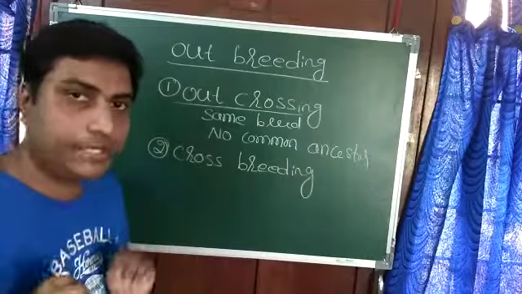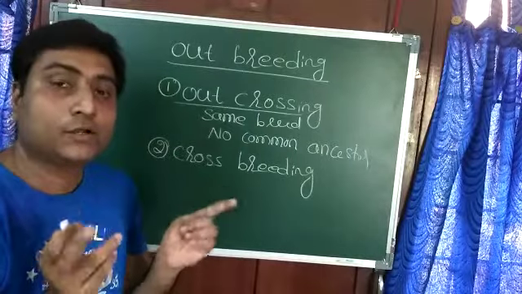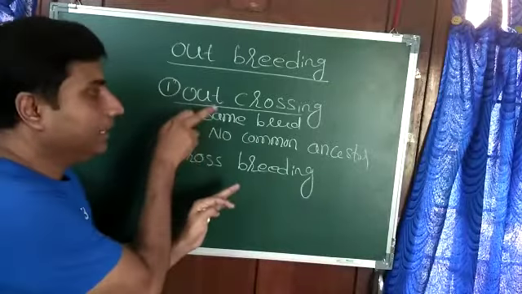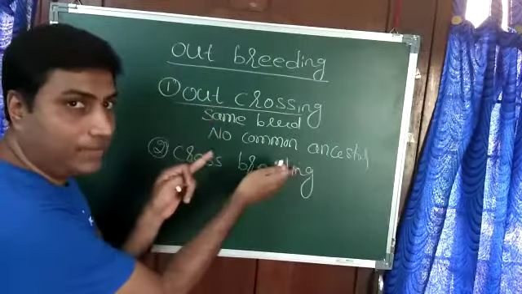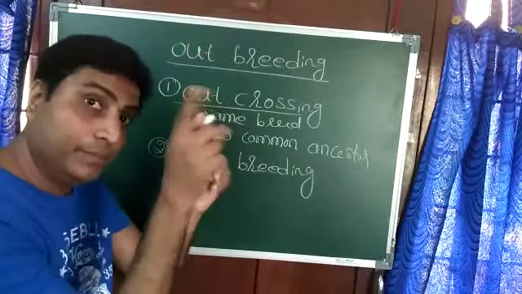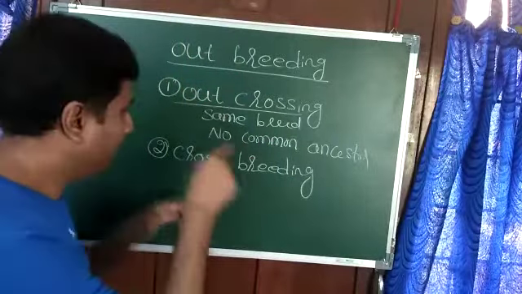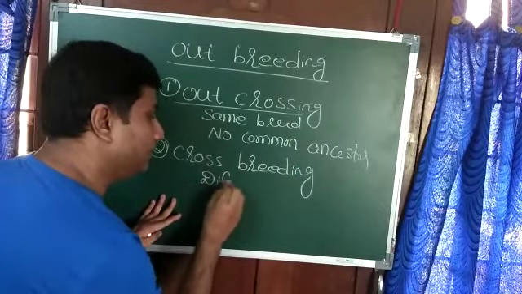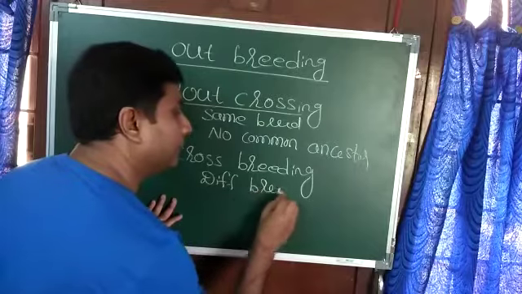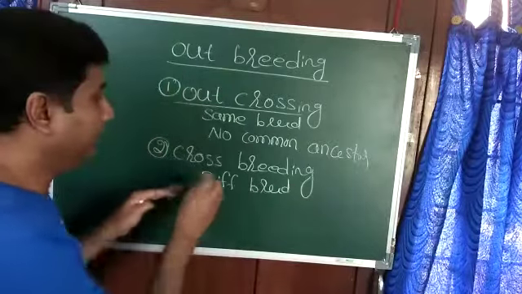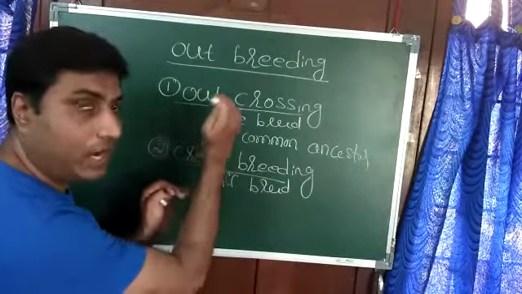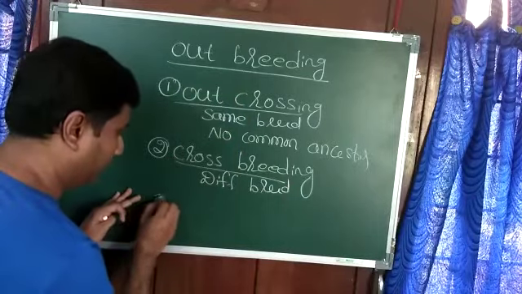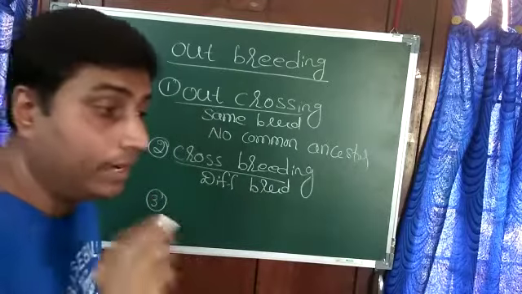Now what about crossbreeding? Crossbreeding is cross between different breed. This is entirely different. Here in outcrossing, breed is same, no common ancestor. In inbreeding, breed is same, common ancestor. Whereas crossbreeding is cross between different breed. So there is a slight difference between outcrossing and crossbreeding. Now the third one.